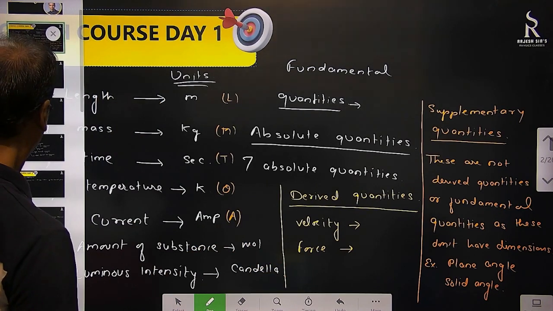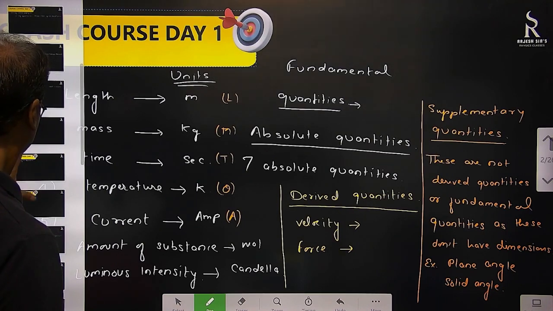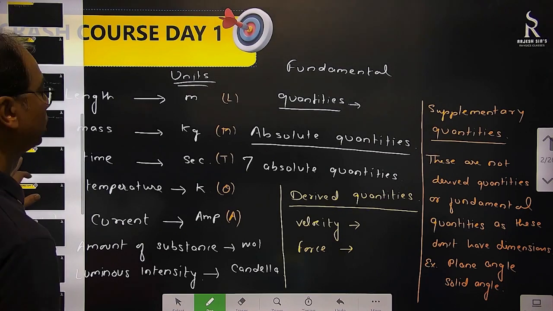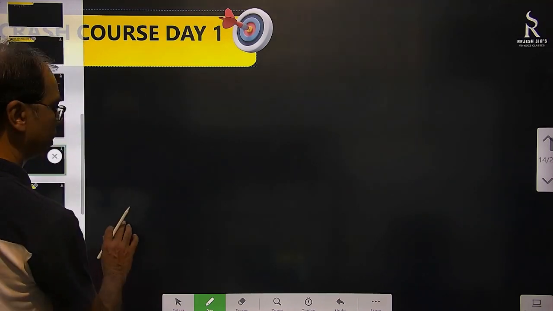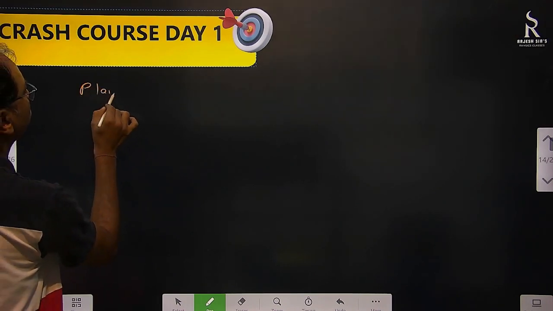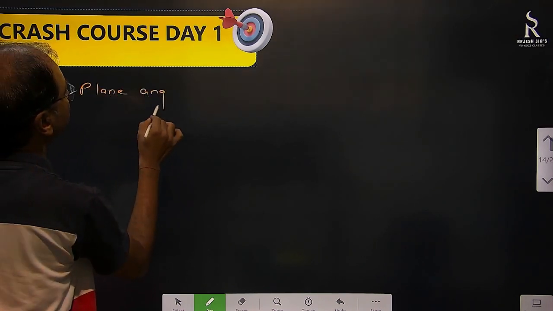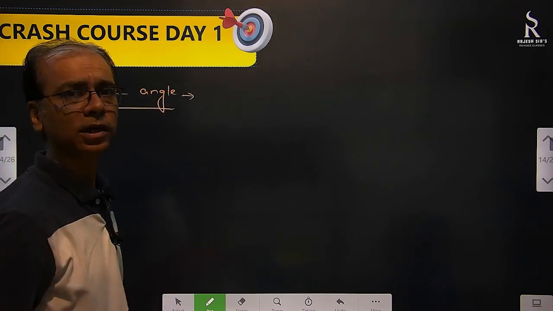Let's go ahead. So what we have now? Supplementary quantities. Now we want to see what is plane angle. Plane angle we all know. What is plane angle? Angle subtended by arc at the center.